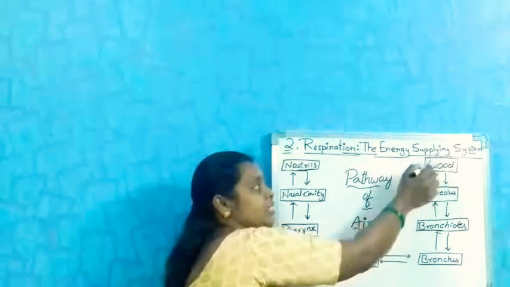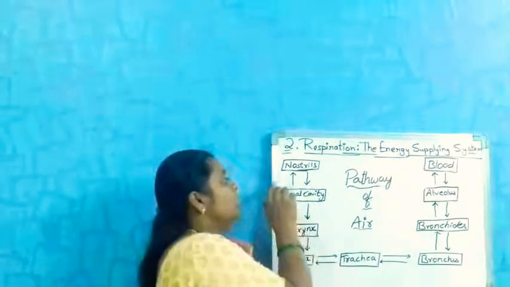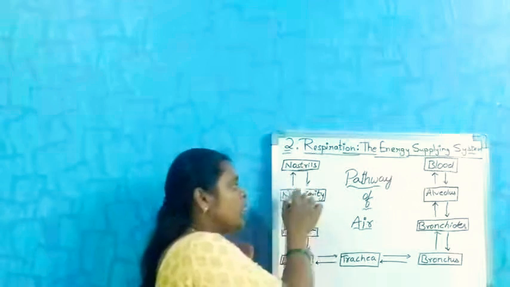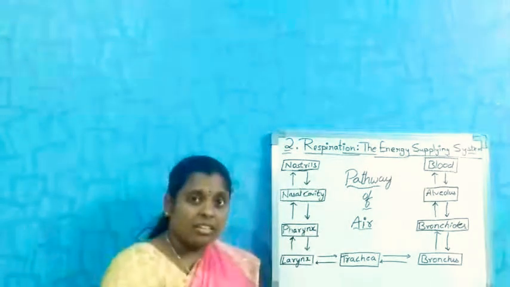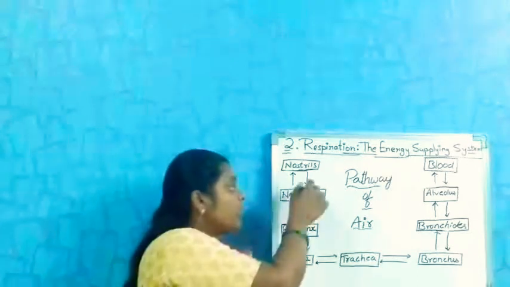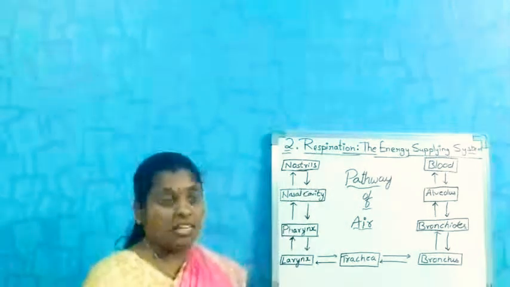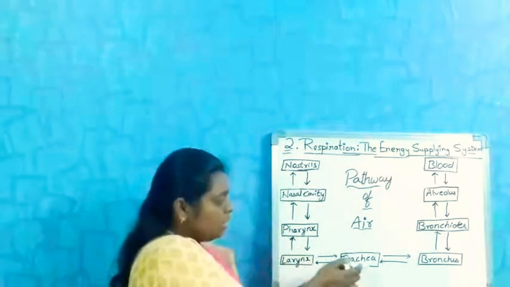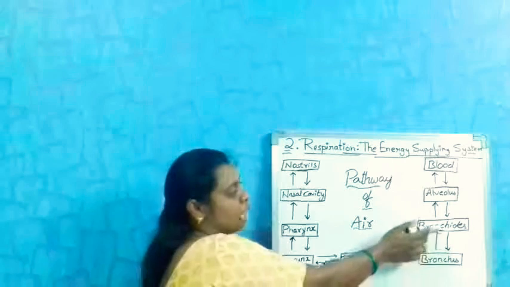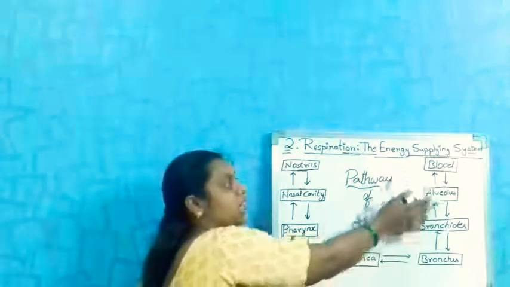From alveolus to blood you can see one arrow. The down arrow shows the inhaling air: nostrils, nasal cavity, pharynx, trachea, bronchus, bronchioles, alveoli, then blood.